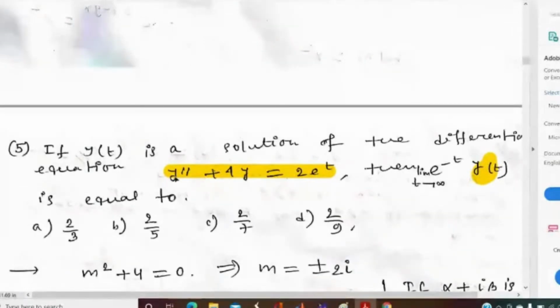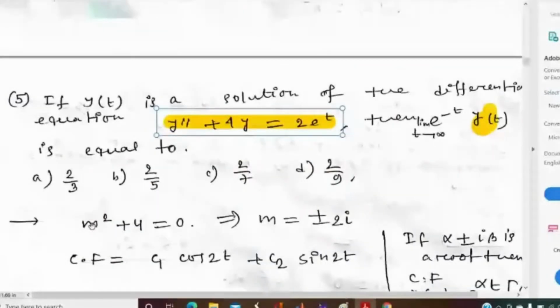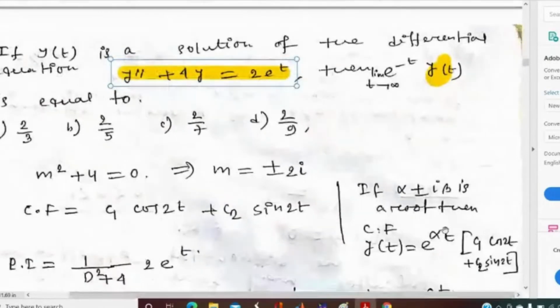Here the auxiliary equation will be m square plus 4 equal to 0, and the roots will be plus minus 2i. If alpha plus minus i beta is a root of the auxiliary equation, then the solution is of the form y(t) equal to e to the power alpha t (c1 cos 2t plus c2 sin 2t).